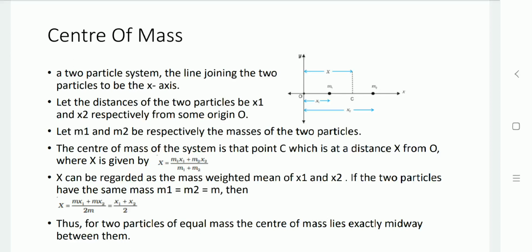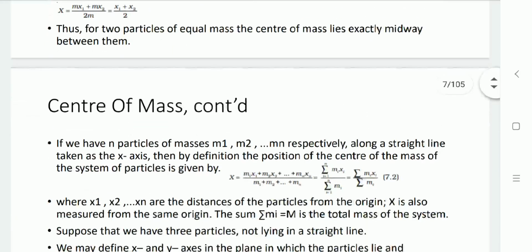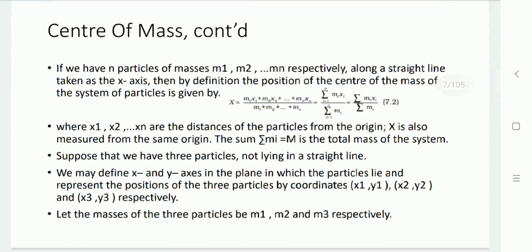If we have a system which has n particles, its center of mass can be defined on the x-axis by the same definition: m1 x1 plus m2 x2 up to mn xn divided by m1 plus m2 up to mn. That is the summation of mi xi, with i from 1 to n, divided by the summation of mi.